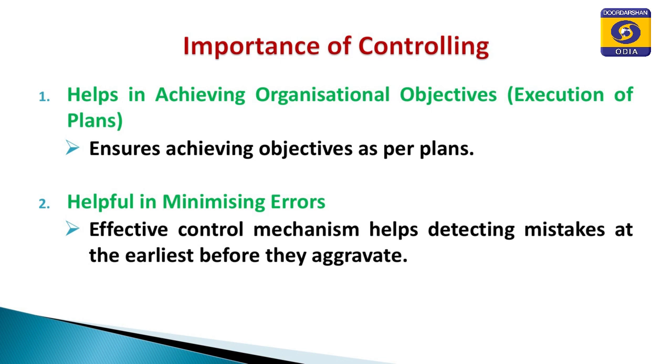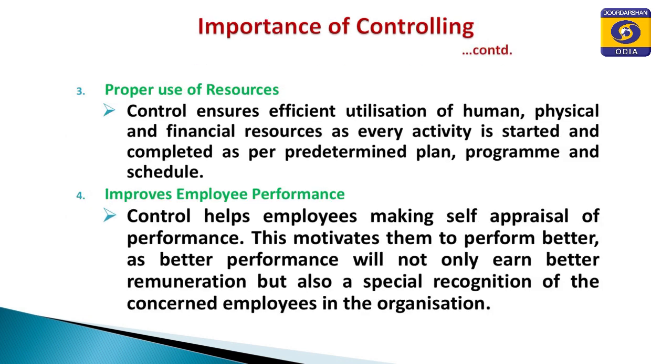Then, it is helpful in minimizing errors. Controlling helps in minimizing errors. An effective control mechanism helps detect mistakes at the earliest, before they aggravate the situation. Proper use of resources: control ensures efficient utilization of human, physical and financial resources, as every activity is started and completed as per predetermined plan, program and schedule. So, chances of errors are minimized.